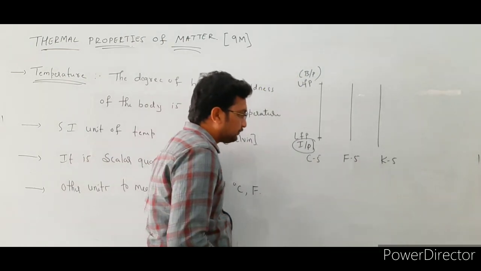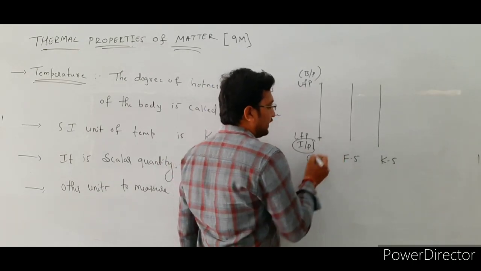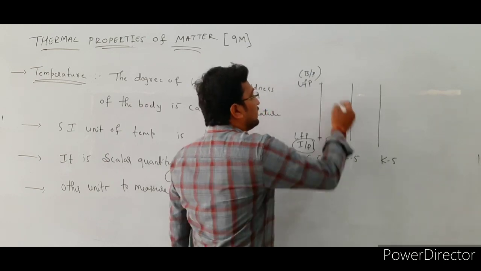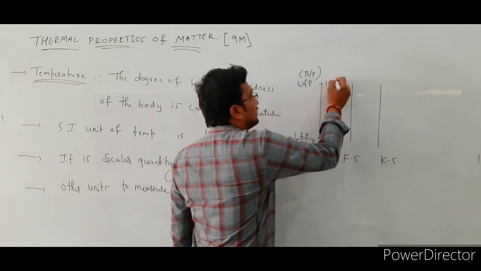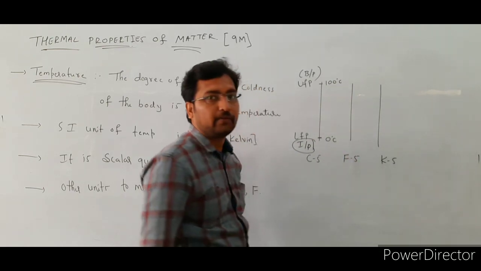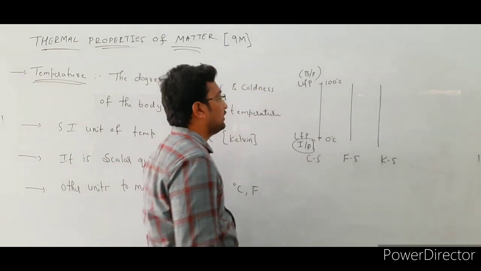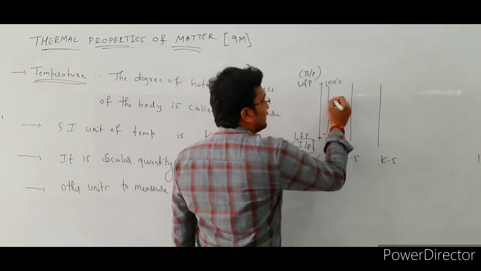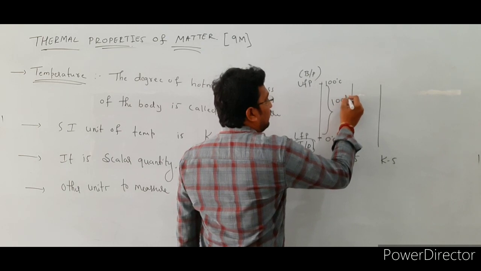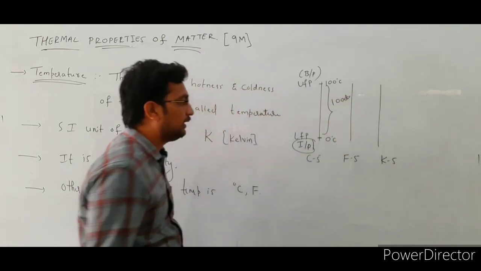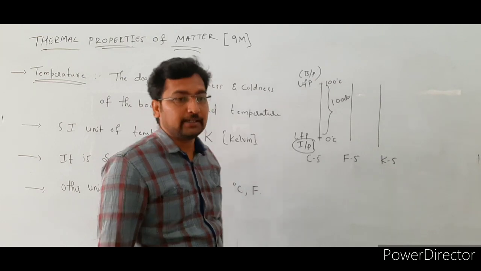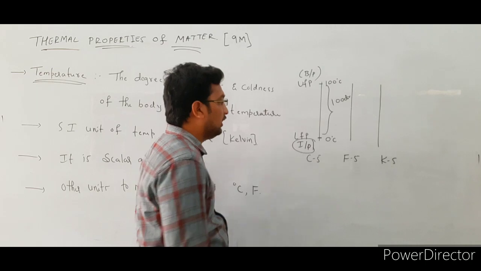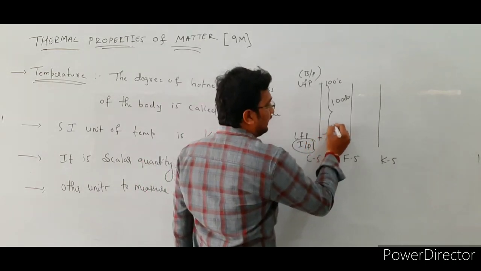So already we know that in the Celsius scale, the lower fixed point, or the ice point of water, is 0 degrees Celsius, and the boiling point of water is 100 degrees Celsius. In between the upper fixed point and the lower fixed point, there are 100 divisions. So each division value on the Celsius scale is 1 degree.